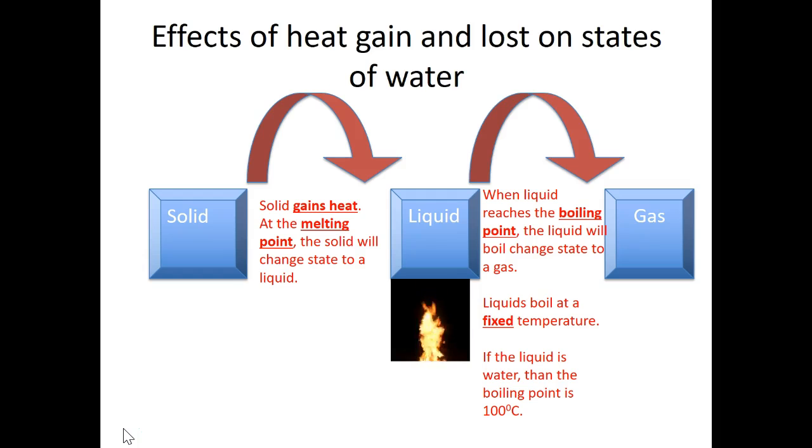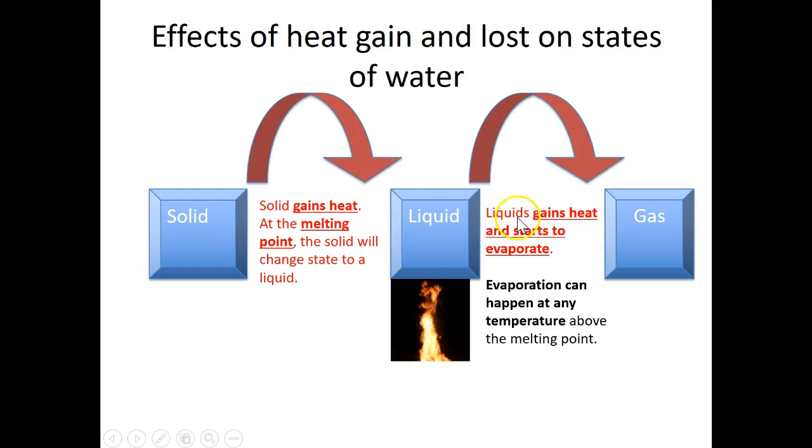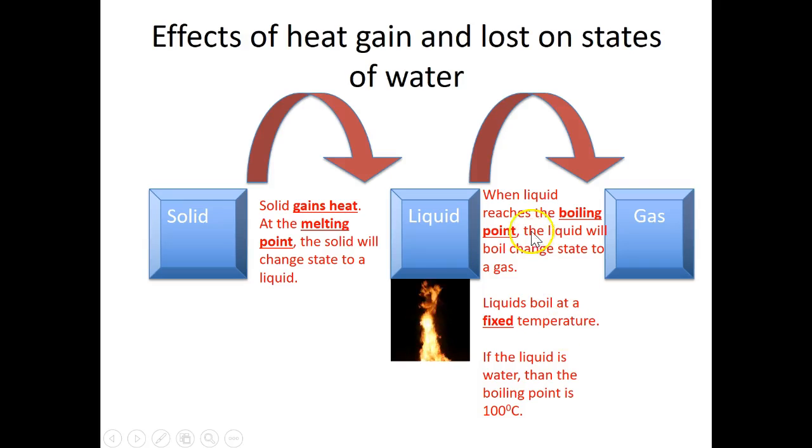When solid gains heat and reaches the melting point, it will change state into a liquid. We're talking about this part here. And when liquid gains heat, it will start to evaporate into a gas. And evaporation happens at any temperature above the melting point. And when liquid reaches the boiling point, it will start to boil and change into gas. And the boiling point is a fixed temperature.